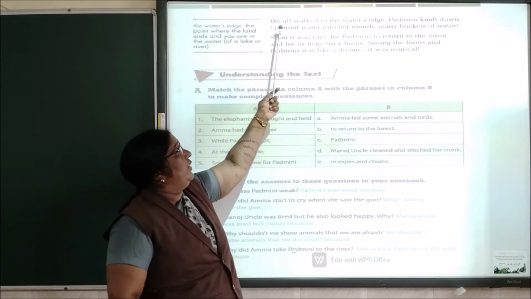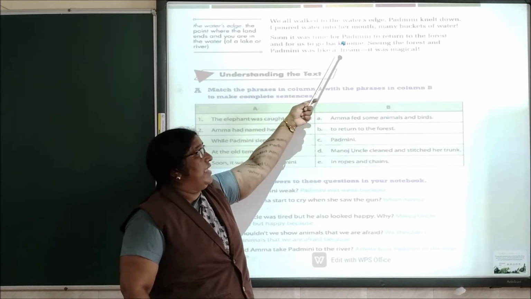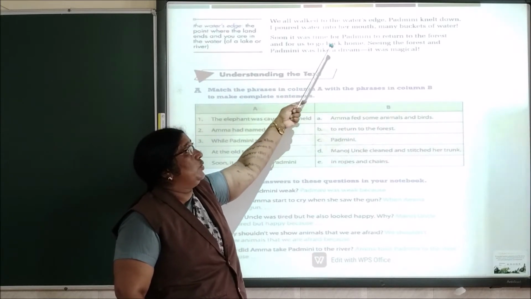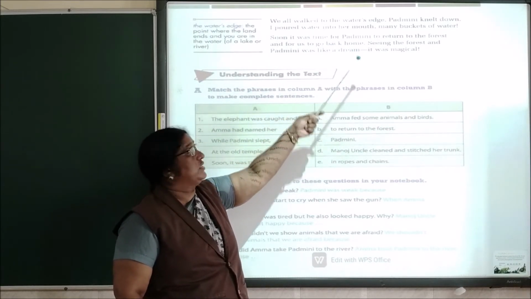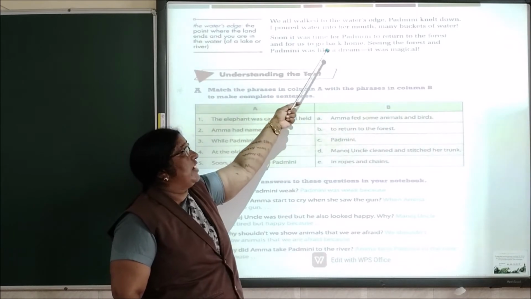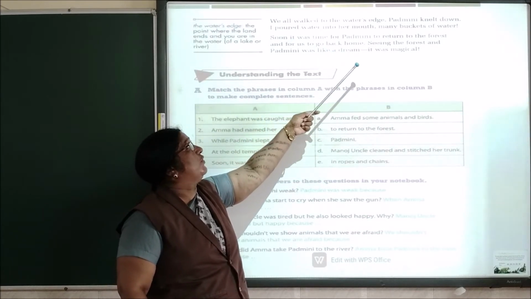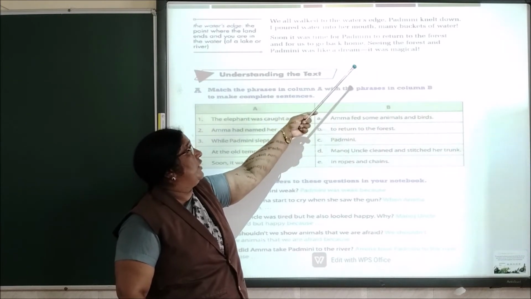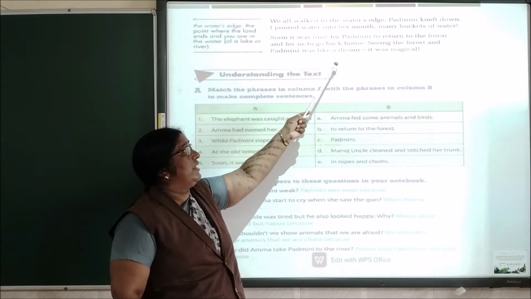Now, we all walked to the water's edge. Padmini knelt down. I poured water into her mouth, many buckets of water. Soon it was time for Padmini to return to the forest and for us to go back home. Seeing the forest and Padmini was like a dream.